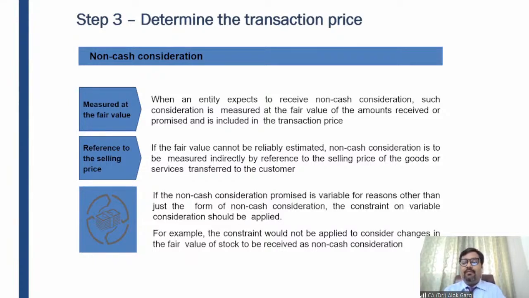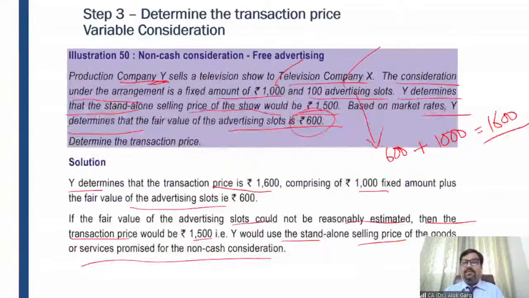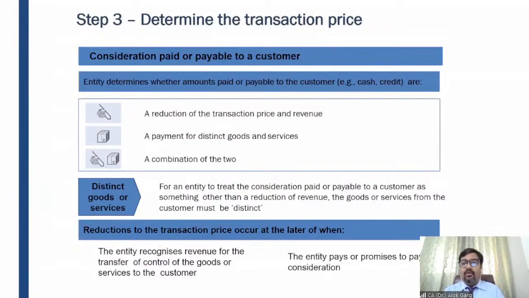If the fair value of the goods received is not identifiable, in that case, you need to recognize at standalone selling price, which is of course the fair value of the goods or services delivered. So this part we have discussed in the last class. Now, the fourth and the last part of step 3, which is determination of the transaction price, is consideration paid or payable to a customer.